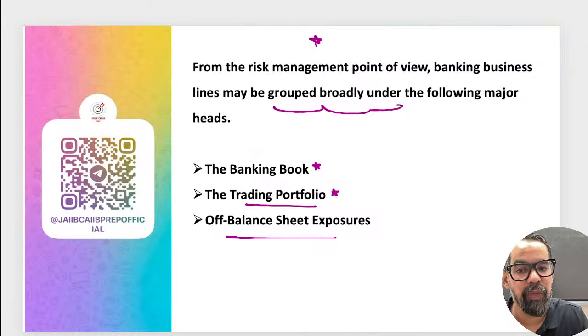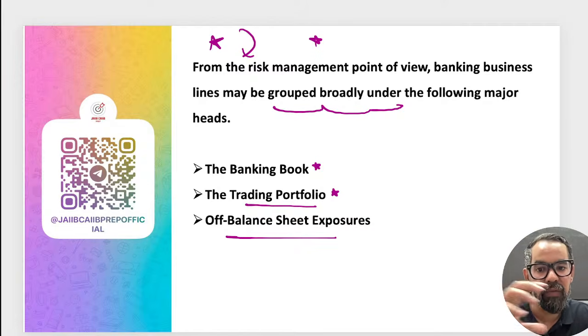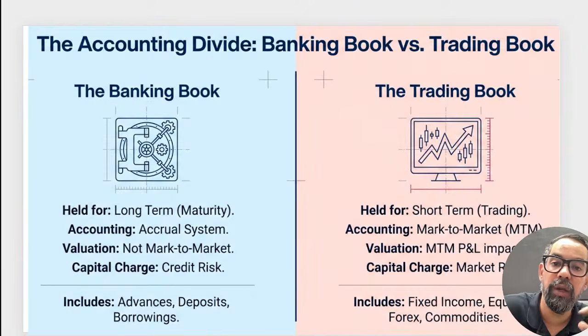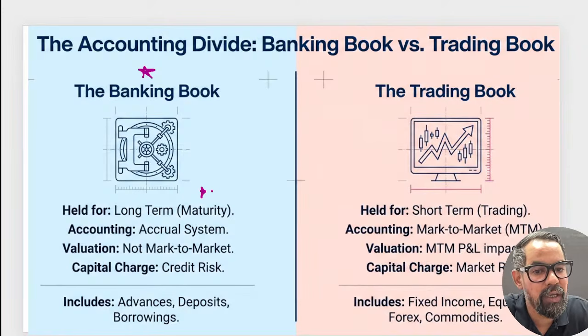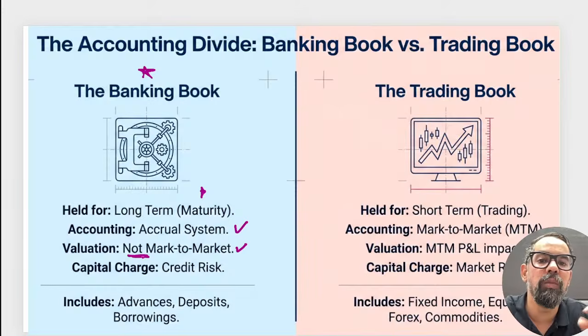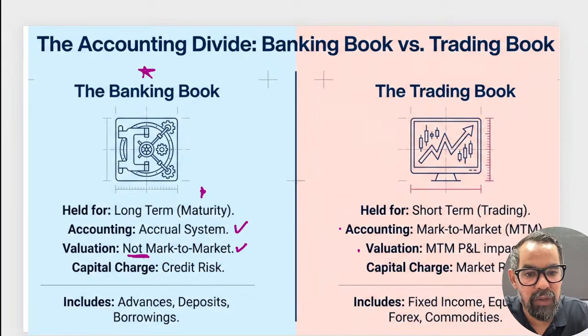One question from this part is highly expected. Many times we have seen questions asking which of the following statements is correct or incorrect related to the banking book or trading book, so you have to understand this. The banking book is mostly held to maturity. The product types here are generally held to maturity. We apply the accrual system of accounting here. They are not subject to mark to market, while the trading book is. Here we will discuss M2M also. So what is M2M?